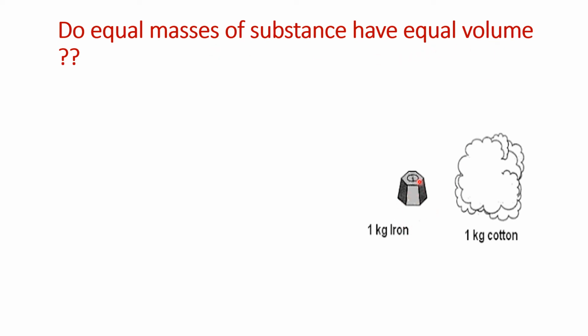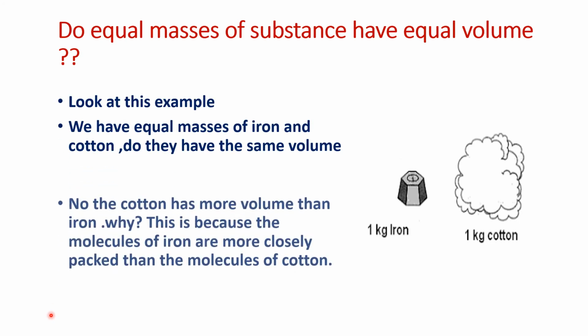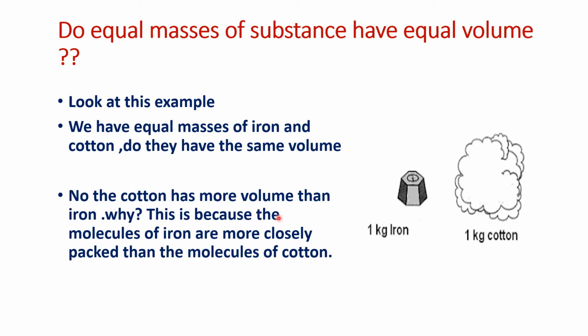Look carefully. Masses are equal, 1 kg, 1 kg. But what about the volume? Are they occupying the same space? What is your answer? Your answer is no. The cotton has more volume. You can see the fluffy cotton is occupying so much space, while the iron is very compact. The molecules are closely arranged, more packed, so the volume is small. So even though the masses are equal, the volumes are different.